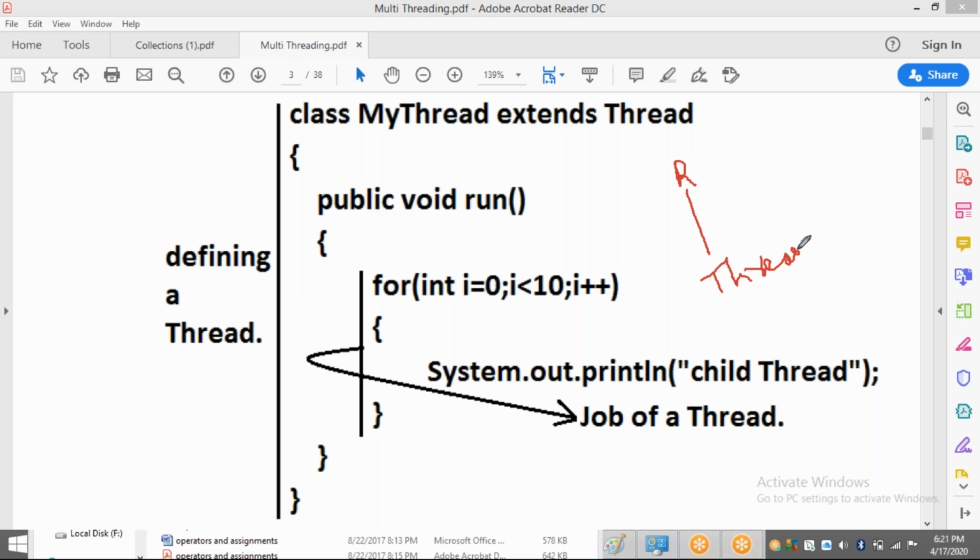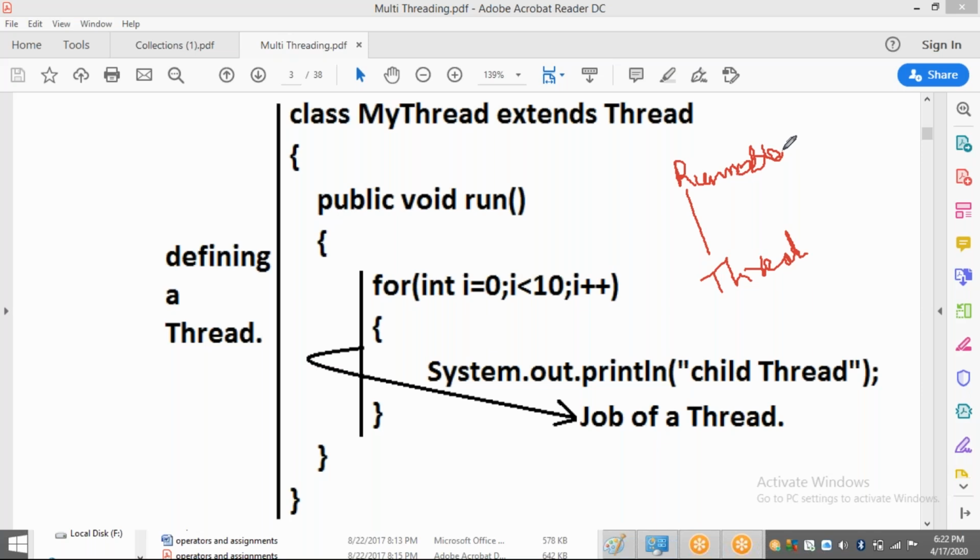It is going to implement an interface called Runnable. Already you know what is meant by an interface. Interface means what? In that interface, we are having only abstract methods, and in 1.8 we are having default methods also.